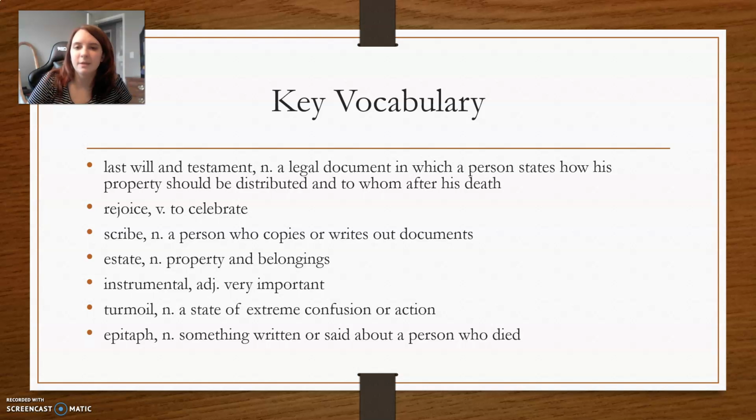Some key vocabulary. Last will and testament is a legal document in which a person states how his property should be distributed and to whom after his death. Rejoice is to celebrate. Scribe is a person who copies or writes out documents. Estate is property and belongings. Instrumental is very important. Turmoil is a state of extreme confusion or action. And an epitaph is something written or said about a person who died.